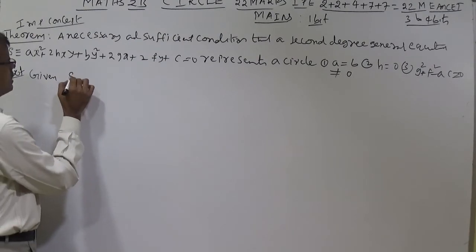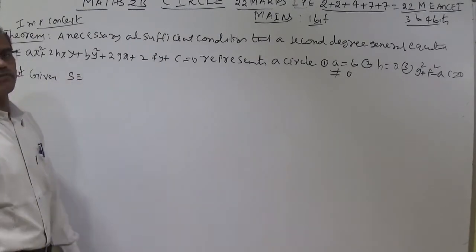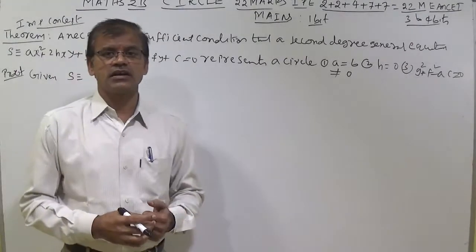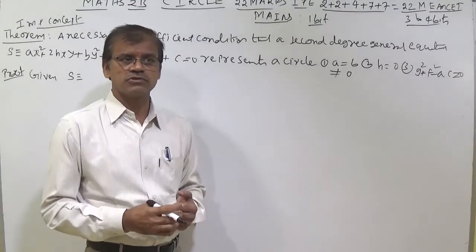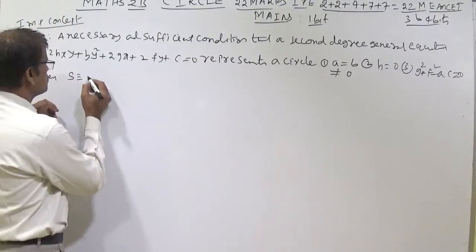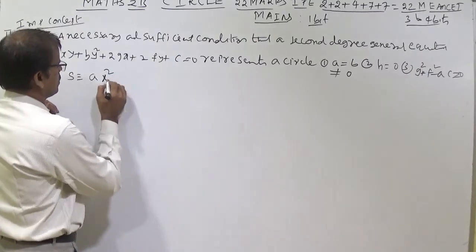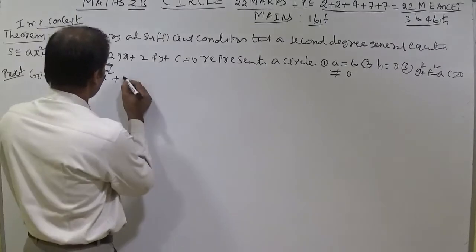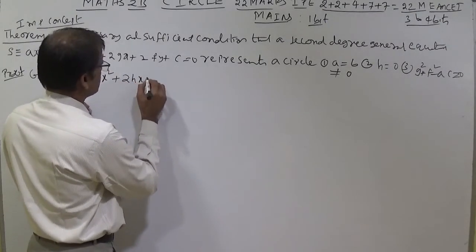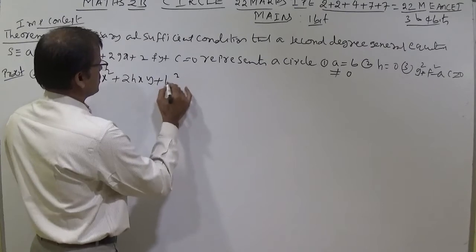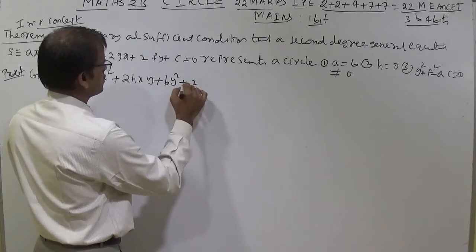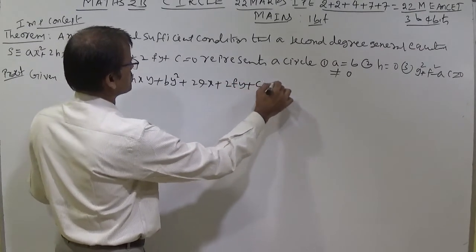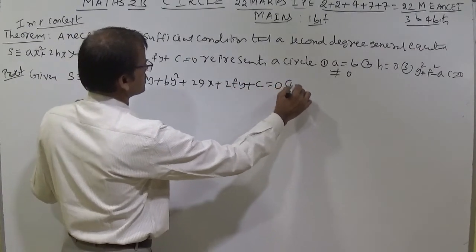Given the second degree general equation. You have learned in first year, in pair of straight lines, plenty of times we discussed the second degree general equation ax square plus 2hxy plus by square plus 2gx plus 2fy plus c equal to 0. Using this one, we are proving a theorem for the equation of circle. Let it be the first equation.